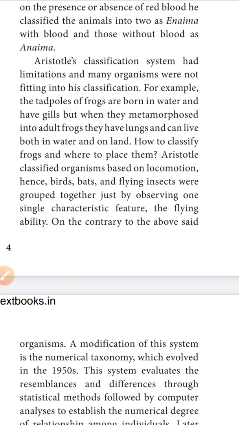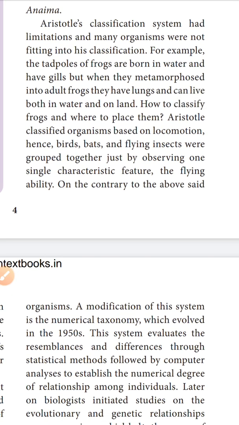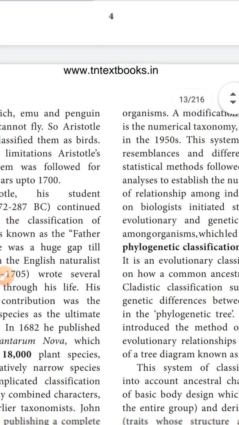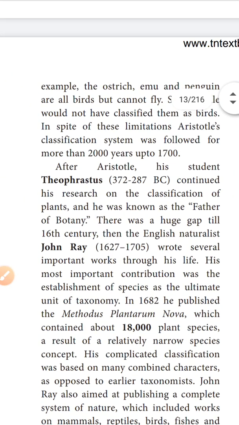Aristotle classified organisms based only on locomotion. Hence birds, bats and flying insects were grouped together by observing only a single characteristic, the flying ability. So this is Aristotle's limitation, and many organisms do not fit. What is the reason? Aristotle observed only a single character of the organism, the flying ability. But an organism has many characters, so many salient features must be analyzed.